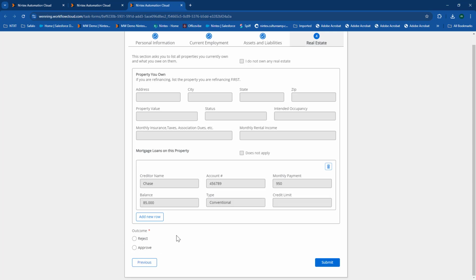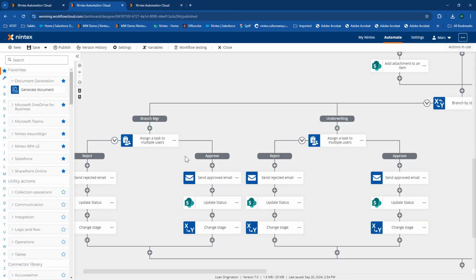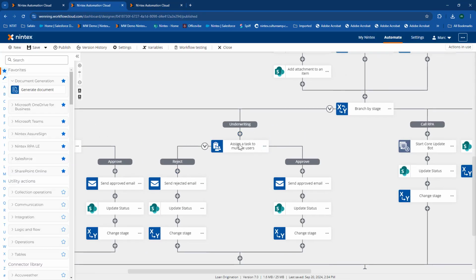We also could include a comments box or something like that if we wanted to collect comments from somebody as they're going through this approval process as well. I'm going to go ahead and click approve, and we'll send that forward. And then you'll notice I'll get another task here in just a moment for underwriting, basically the same type of task.